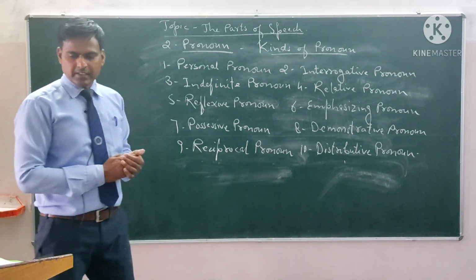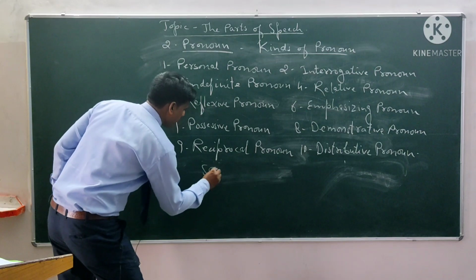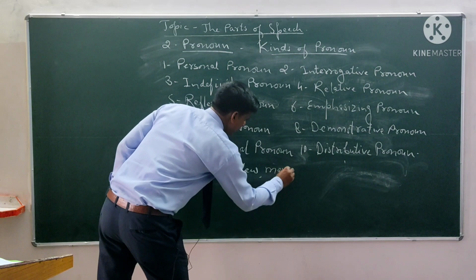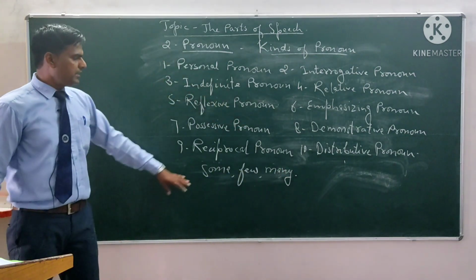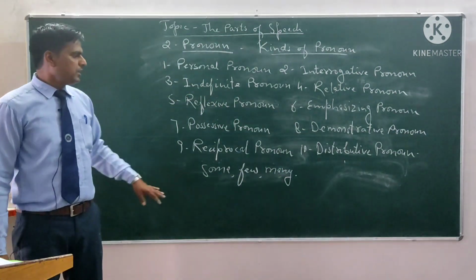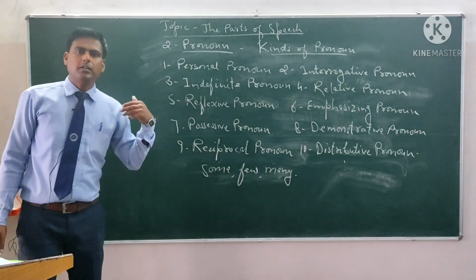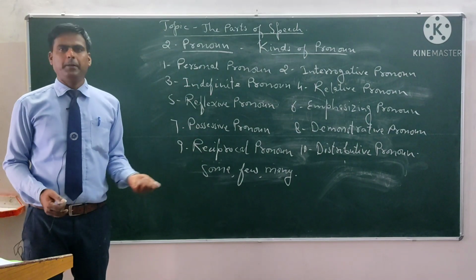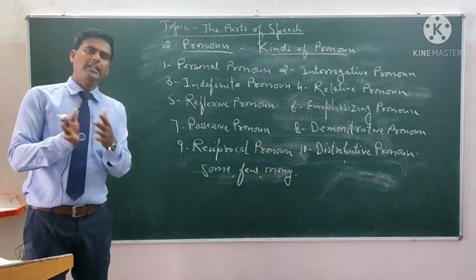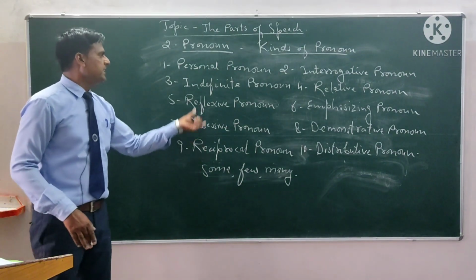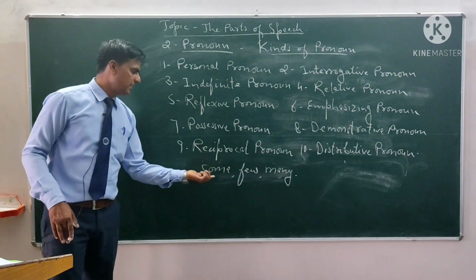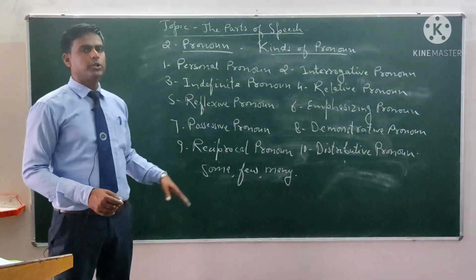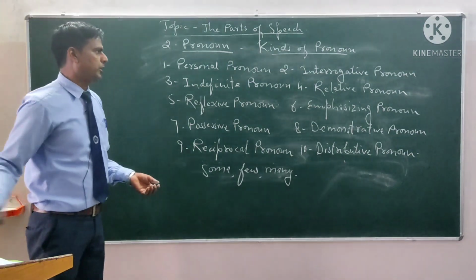For example, we can say some, few, many, etc. In these pronouns, the quantity is known, some, few, many, but the number is unknown. So that's why it is called the indefinite pronoun. It is not definite as the number is unknown. So these kinds of pronouns are called the indefinite pronoun.